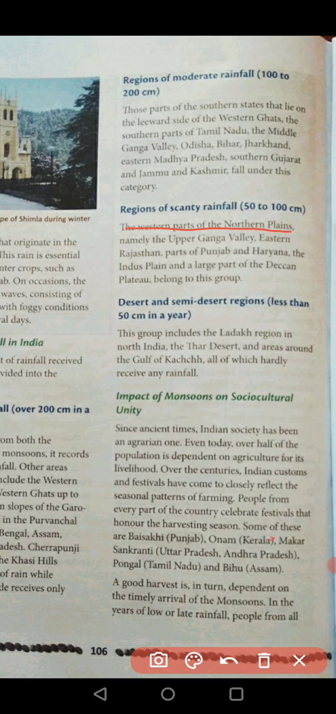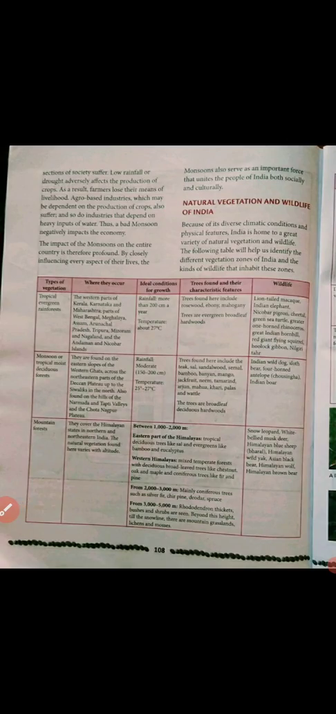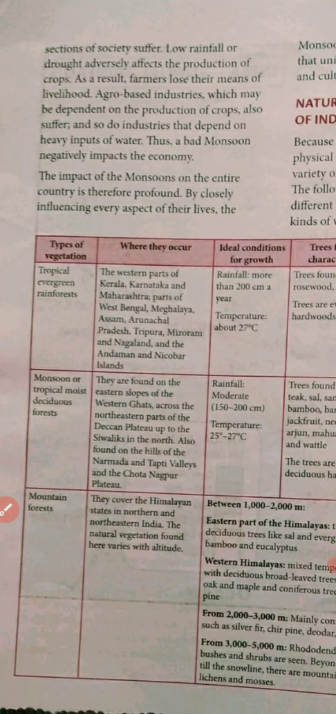A good harvest is in turn dependent upon the timely arrival of the monsoon. So as I told you, a good harvest, a good crop, means the hopes of the farmer are all dependent upon the timely arrival of the monsoon, and in a good quantity. In the years of low or late rainfall, people from all sections of society suffer. Not only the farmers but also other people who are dependent on the farmers for their food requirements will suffer if there is less harvest. So low rainfall or drought adversely affects the production of crops.